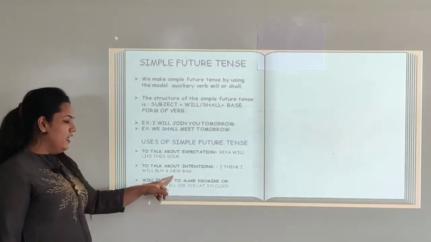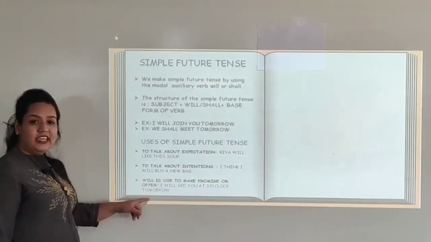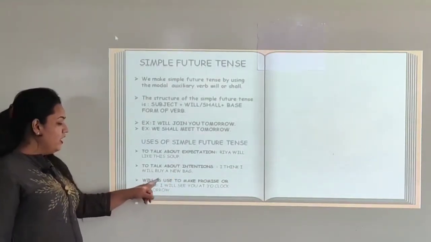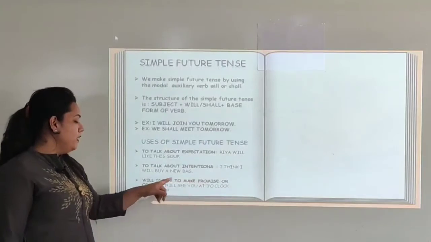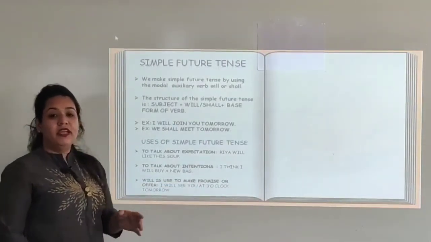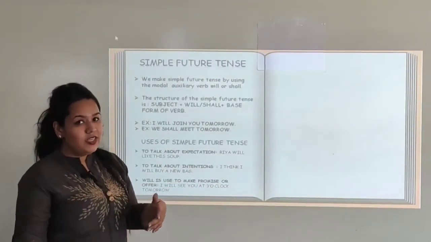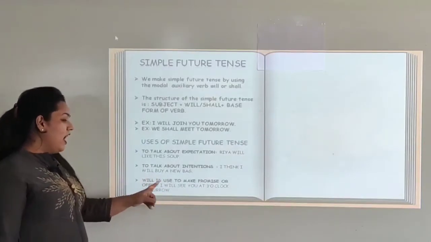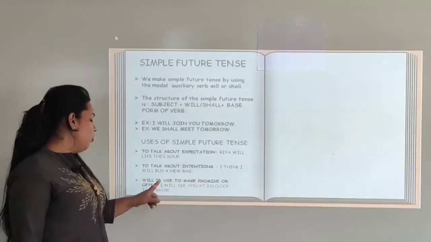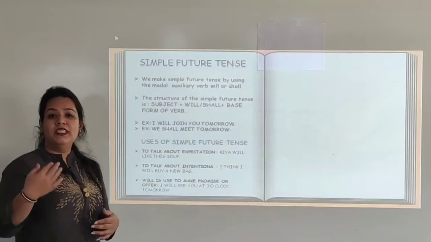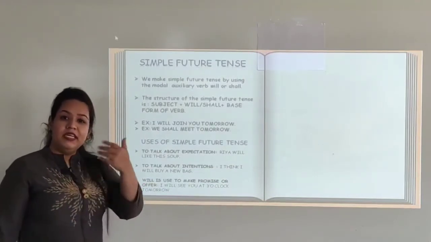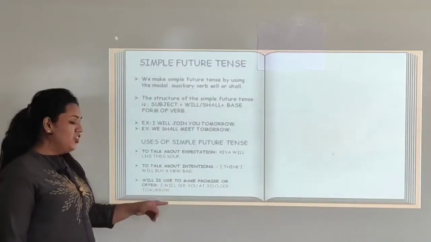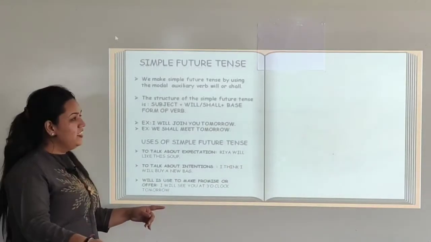So it indicates intention. The next example indicates will is used to make a promise or offer. Either to make a promise or to offer something, we use will. I will see you at 3 o'clock tomorrow. That means we are promising somebody that we will meet them tomorrow at 3 o'clock. That is the next day.